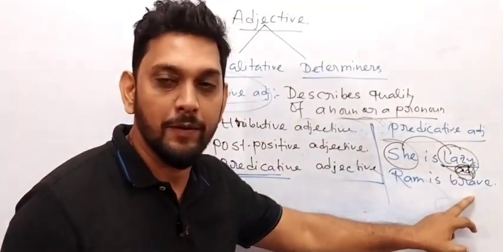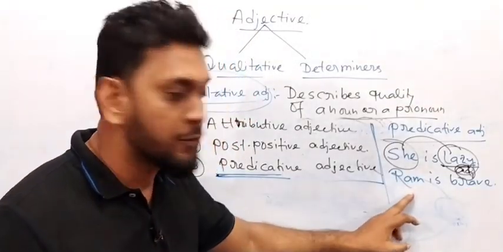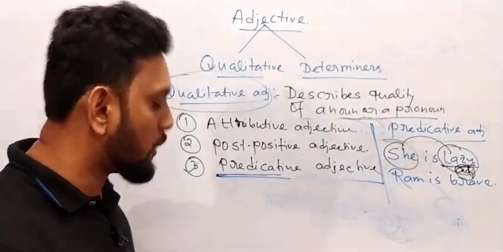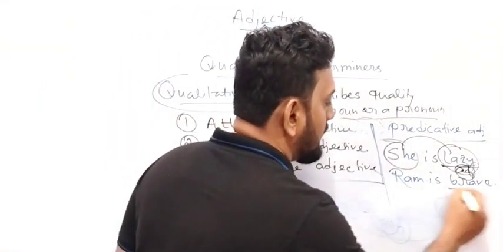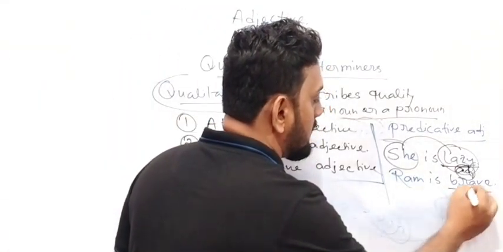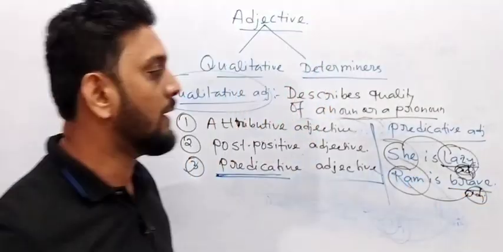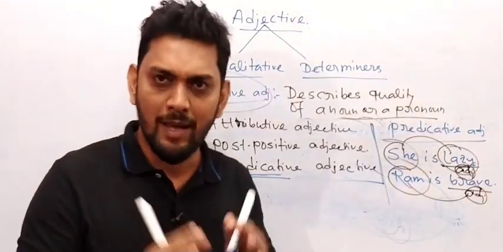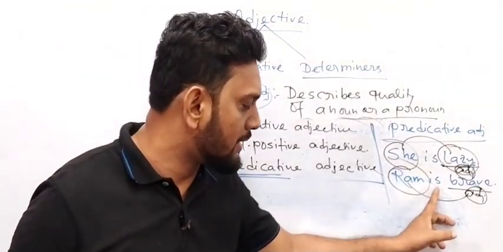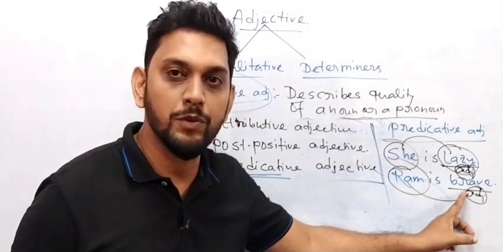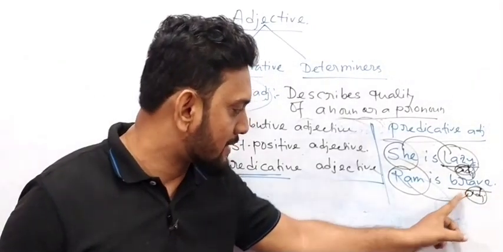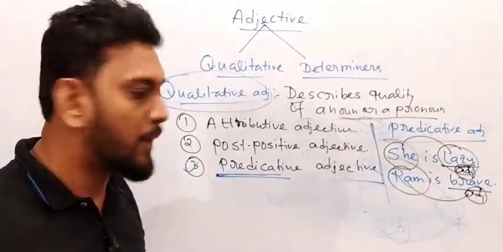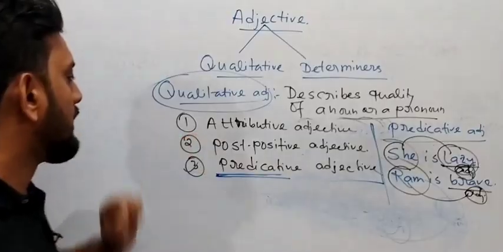Next one, Ram is brave, and this brave word comes for whom? Ram. It talks about Ram, yes or no? This one is also an adjective, it also talks about the subject Ram. A predicative adjective always comes after a linking verb. This word is the linking verb. After the linking verb we have used a predicative adjective and it describes this Ram. Got my point?